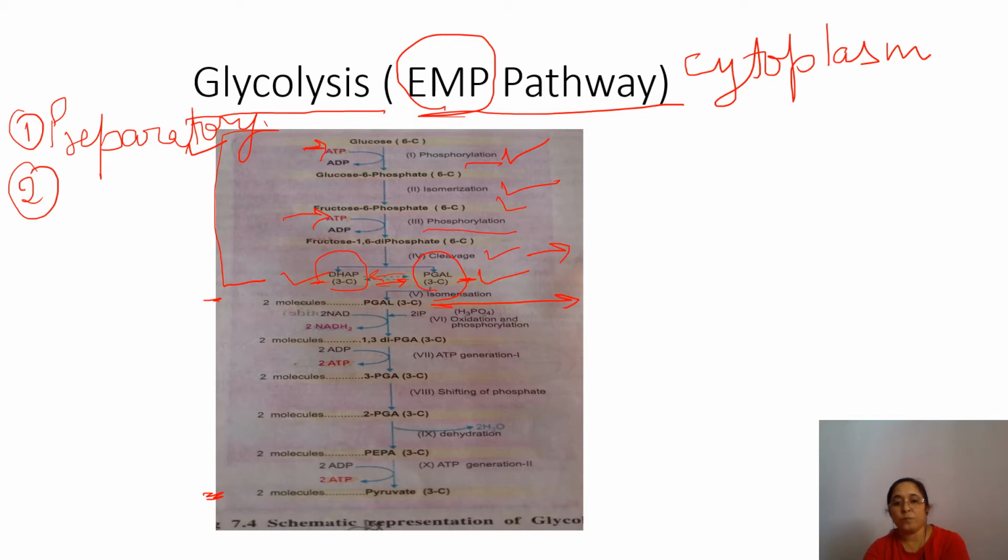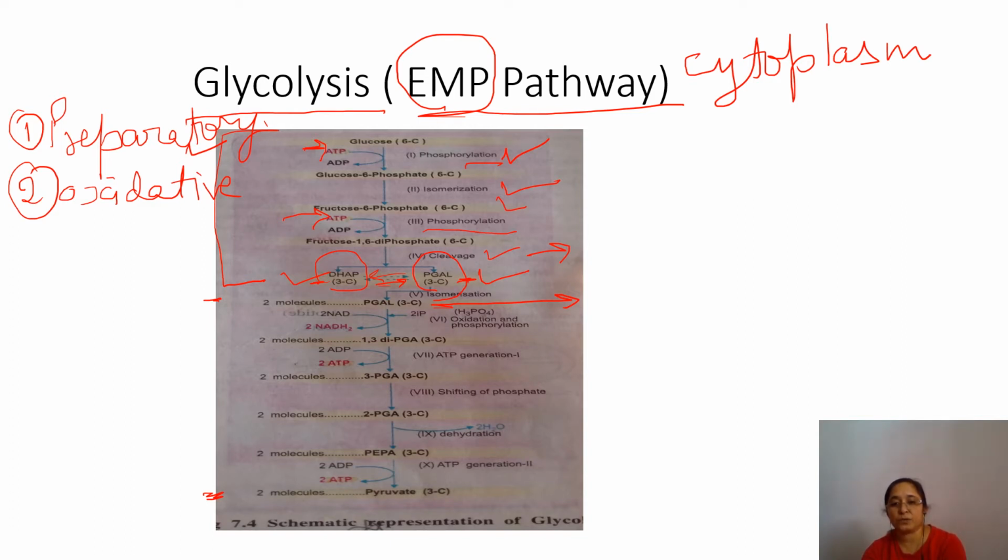Now from here the oxidative phase will start. First one was the preparatory phase, isn't it? Now next is the oxidative or payoff phase. Here, in the presence of the enzyme phosphoglyceraldehyde dehydrogenase, 3-PGAL undergoes dehydrogenation.